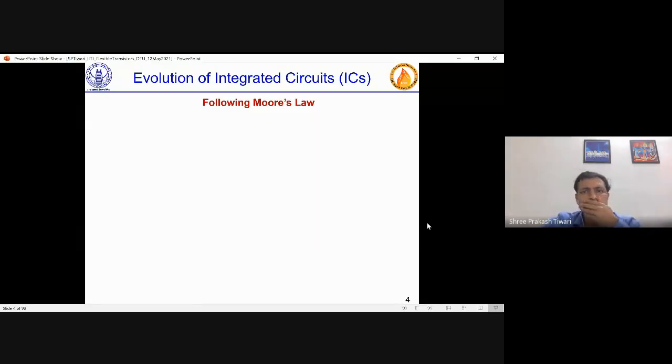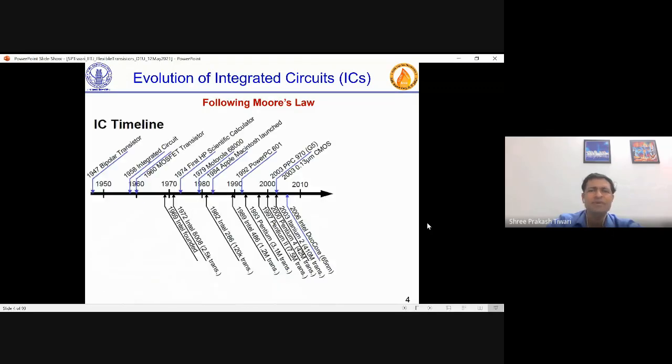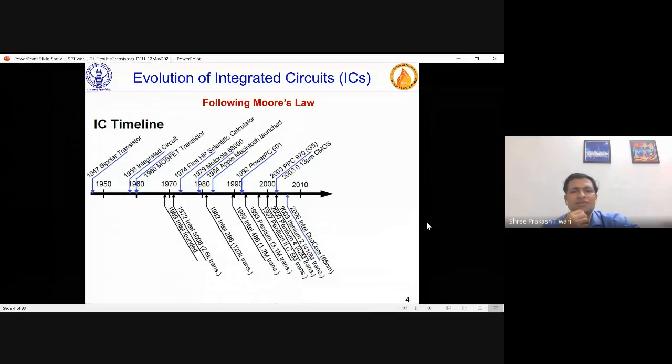All the evolution was, obviously, people try to see what the trend is, how this industry is moving. And Gordon Moore just observed this, and he made a prediction. The prediction was that every technology generation, the technology will double its effectiveness. Now, double its effectiveness, the people took the meaning as double the number of transistors. Doubling the number of transistors means either you increase the chip size, or shrink the transistor sizes, and both were done together. And this technology node was something like 18 to 24 months.